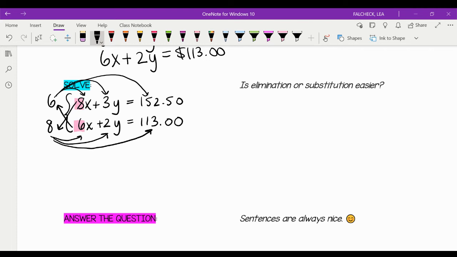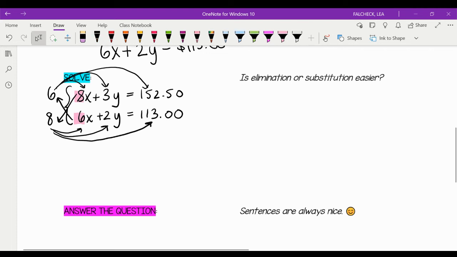Okay, so we distribute the 6 on top, and we would get 48x plus 18y equals 6 times 152.50. You're going to have to do that in your calculator and get 915. On the bottom, I'm going to take the 8, distribute it to the 6 and get 48x.